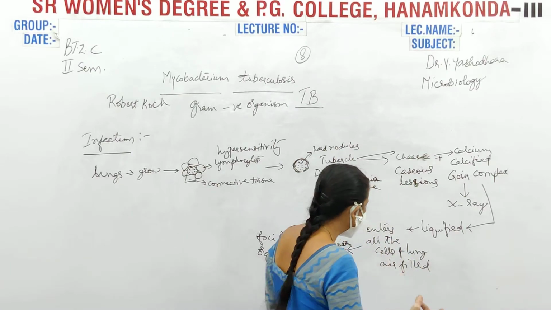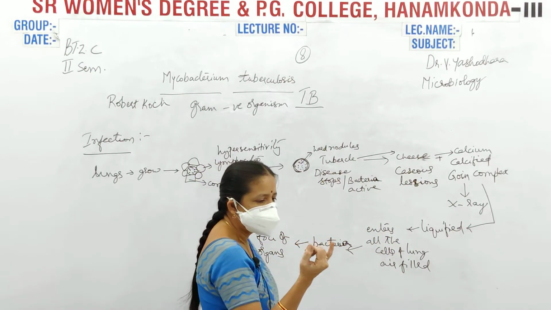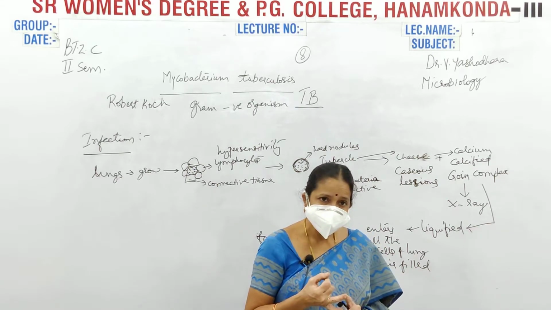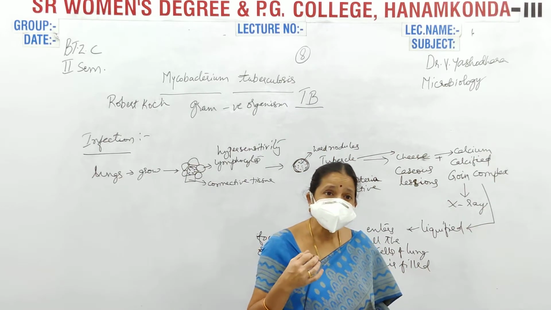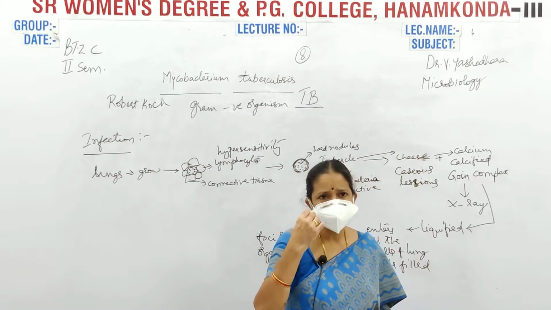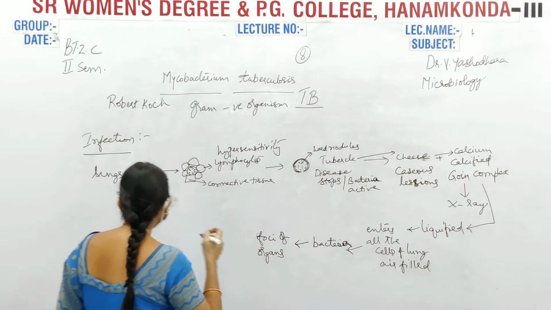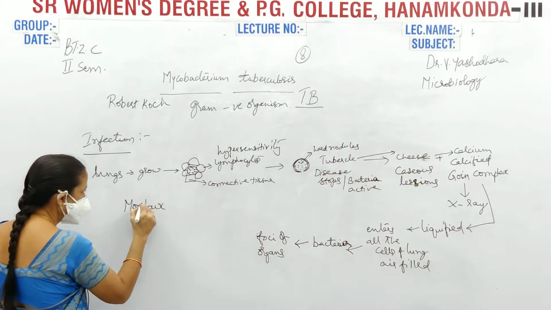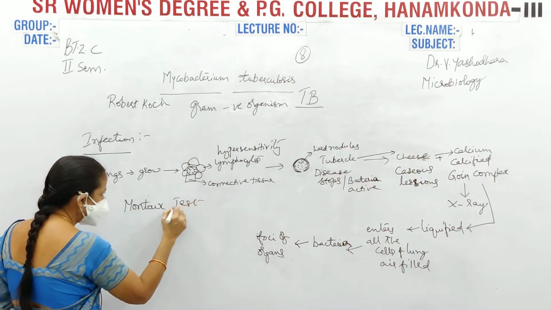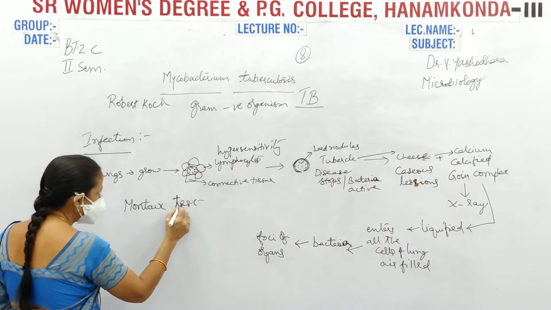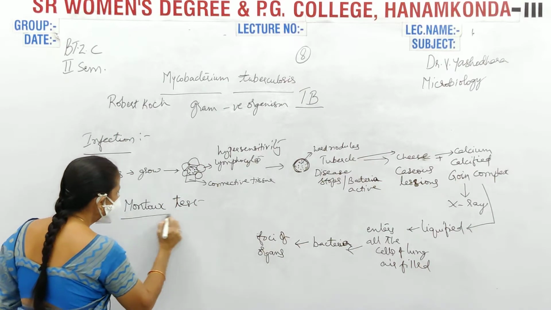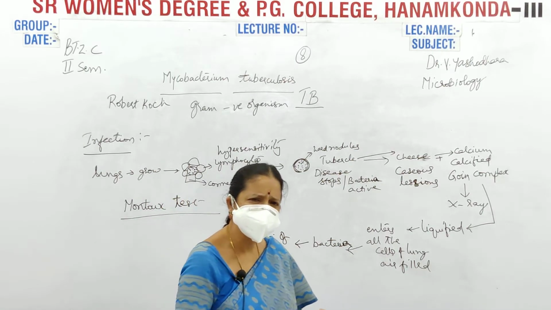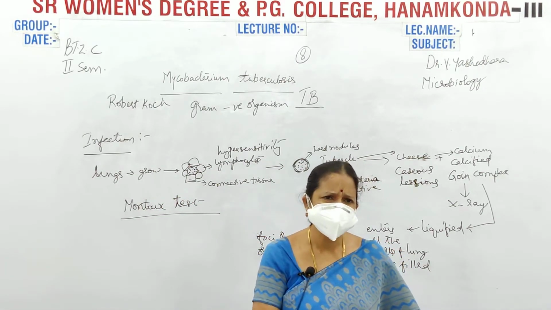See here. Now the test is X-ray. Next one is your sputum test. The other one is your skin test. A simple skin test is done. That test is known as a Montauk test. What is this Montauk test? Why are we doing the skin test? What do we have to do with the skin?